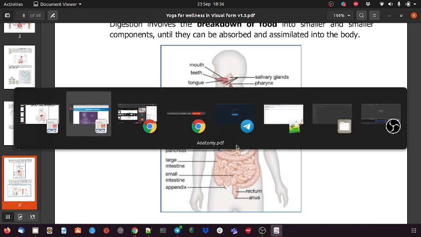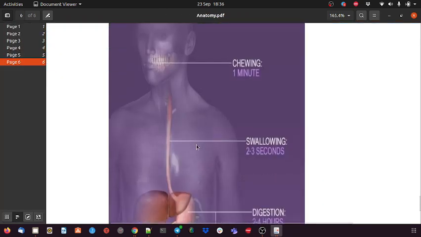This completes our digestive system. From the time perspective, whenever food is consumed, it takes 1 minute in the mouth, and there is saliva, which is one kind of enzyme naturally secreted in our body.